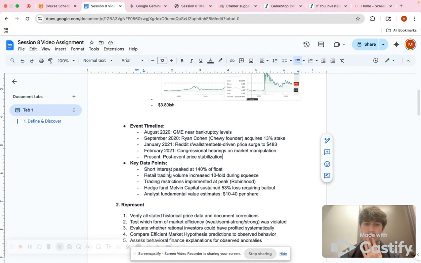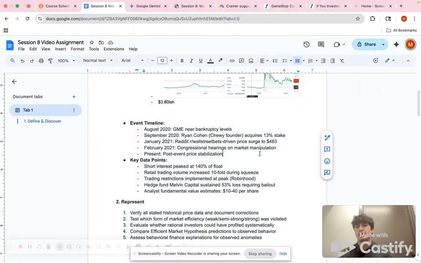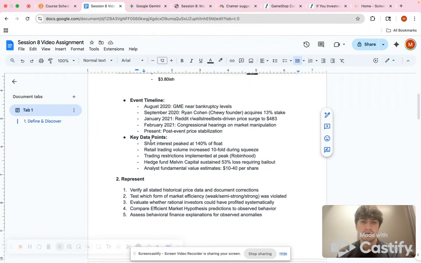And then in February, they had the congressional hearings because people manipulated the market, which just means they all bought it at the same time and drove it up. And then present is just the price stabilization, around $20 right now. So the key data points for us are that it peaked at 140% float.